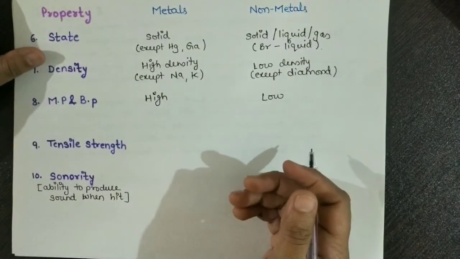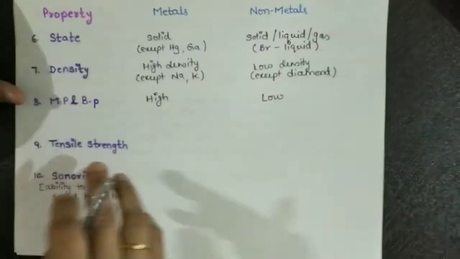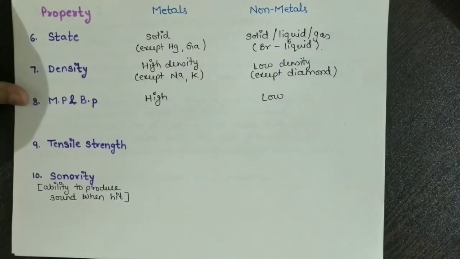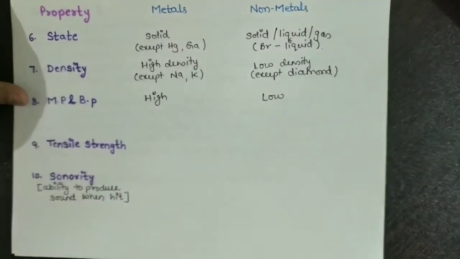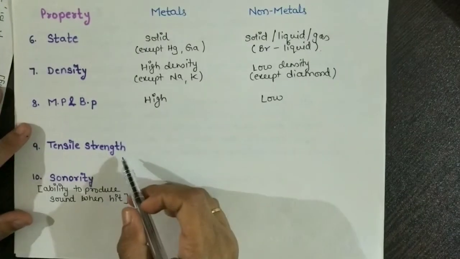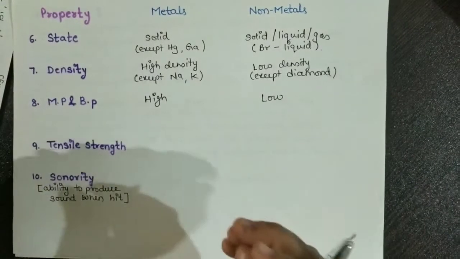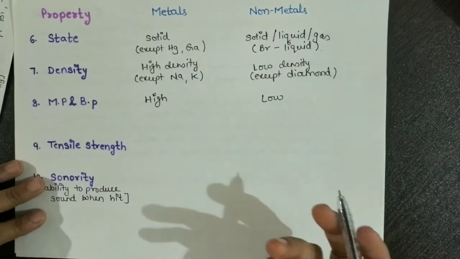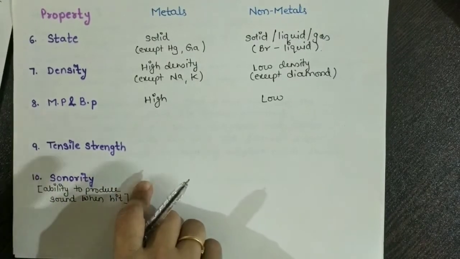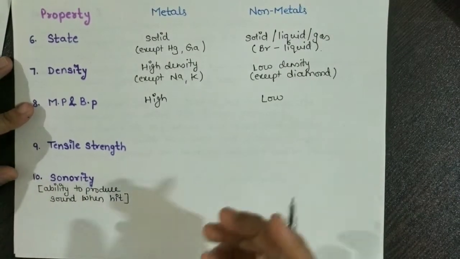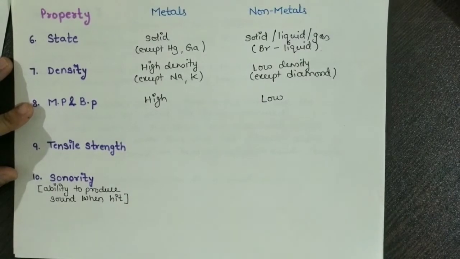If we talk about tensile strength, what is tensile strength? Tensile strength is basically the elastic nature of the element. How we stretch it depends on the tensile strength. If it is stretched and does not get deformed easily, then we can say it has a high tensile strength.